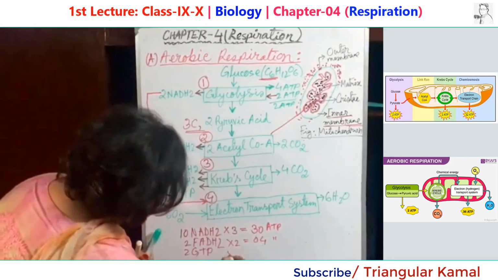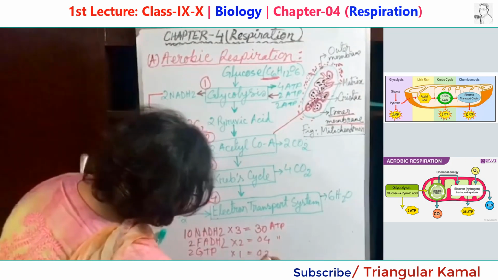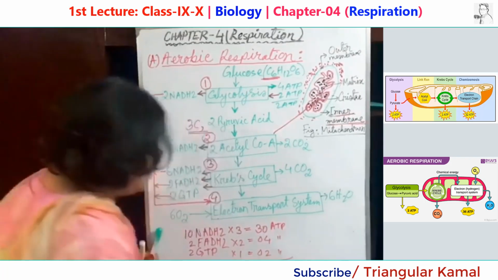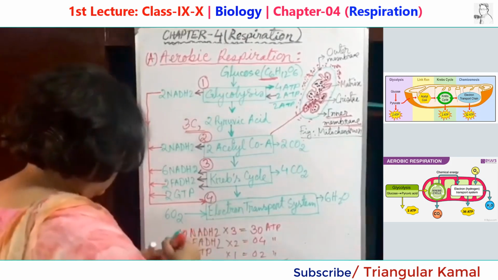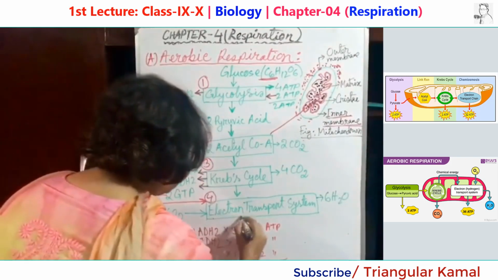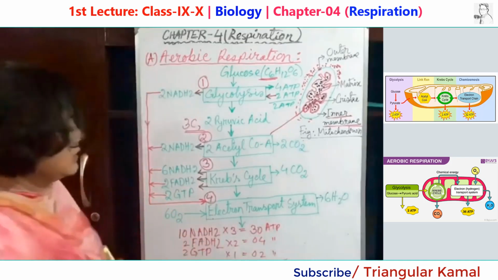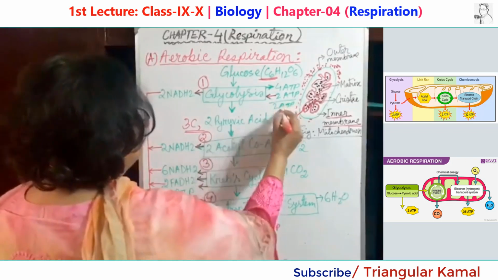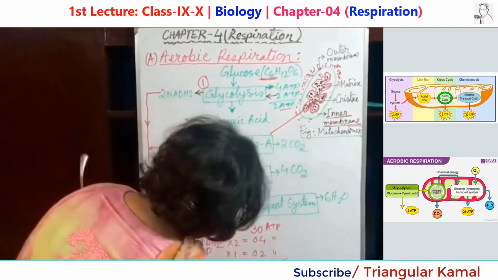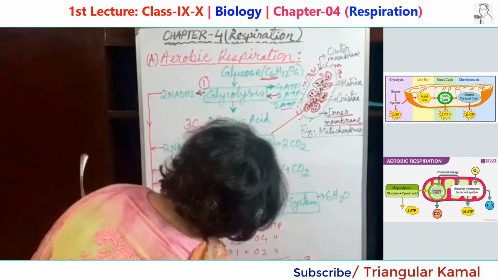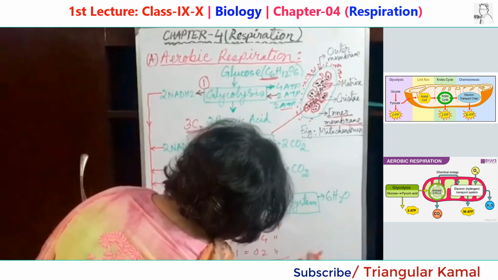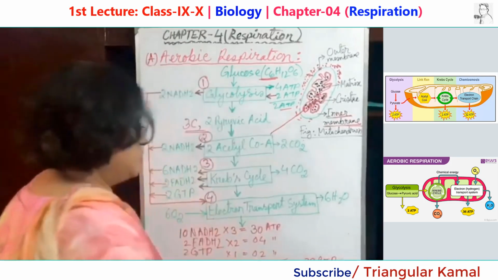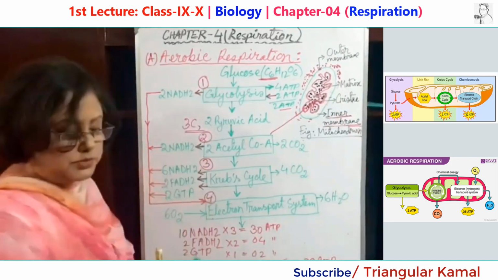So 2 GTP can produce 2 ATPs, and a total of 36 ATPs are produced in this electron transport channel, and adding 2 of them produced in glycolysis, together 38 ATPs are produced in total in aerobic respiration.